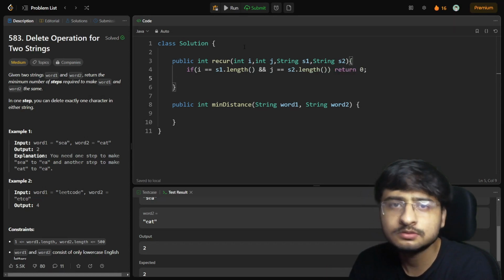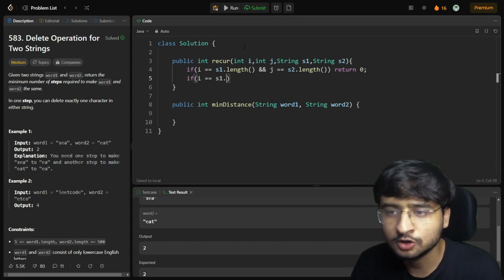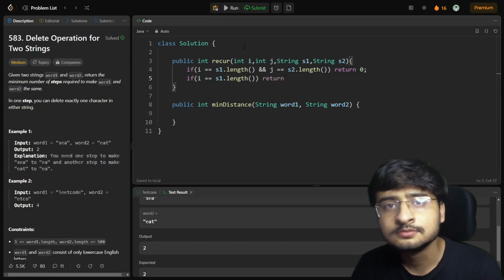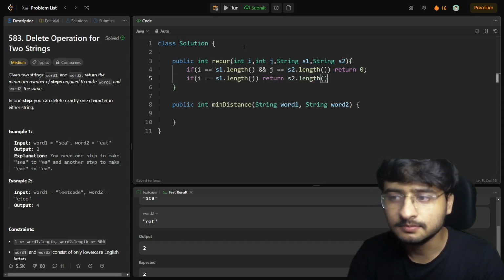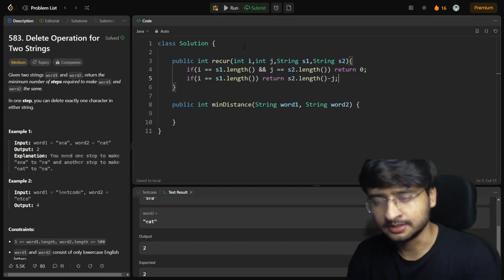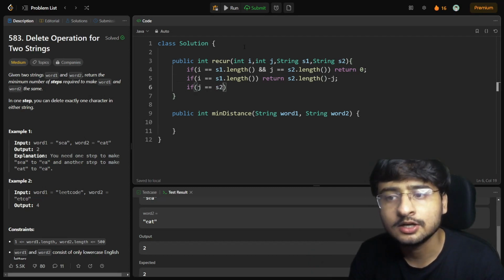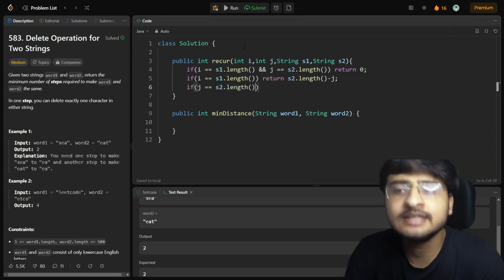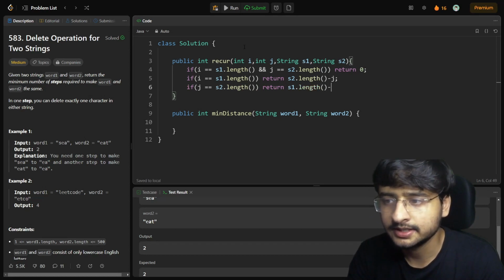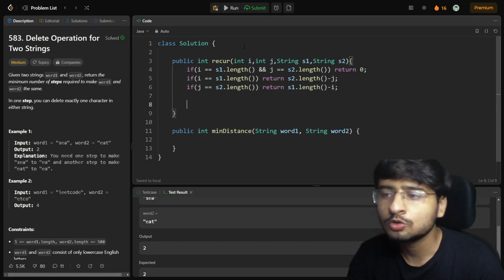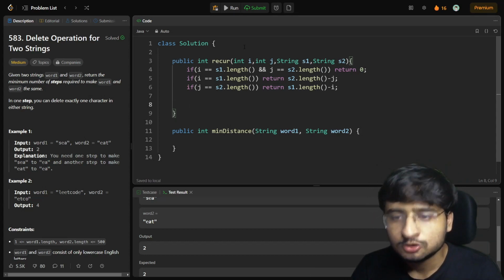To make the empty strings equal, you don't have to do anything. If one of them becomes empty and the rest is having something, if i equals s1.length, return what? s2.length minus j. This will actually return the remaining number of characters in the second string, right? If j is equal to s2.length, if j becomes empty and i is having something remaining, return the remaining length of the first string, s1.length minus i. Correct? So great, we have been able to do this particular thing, right? Okay, so now the actual cases.